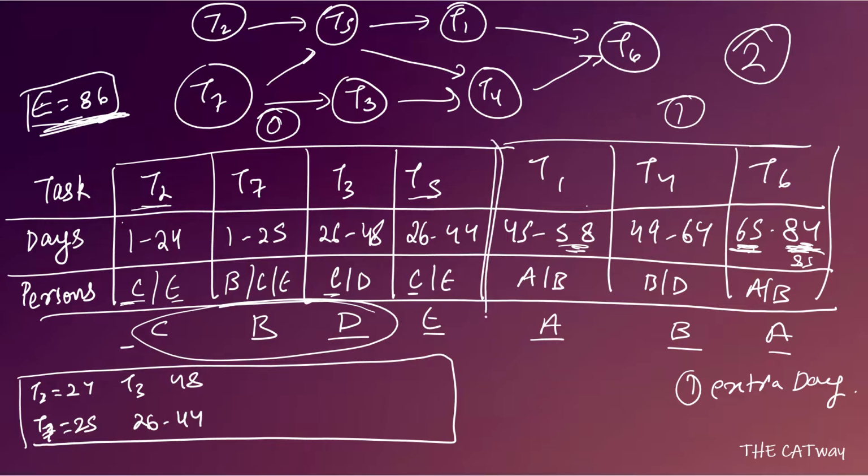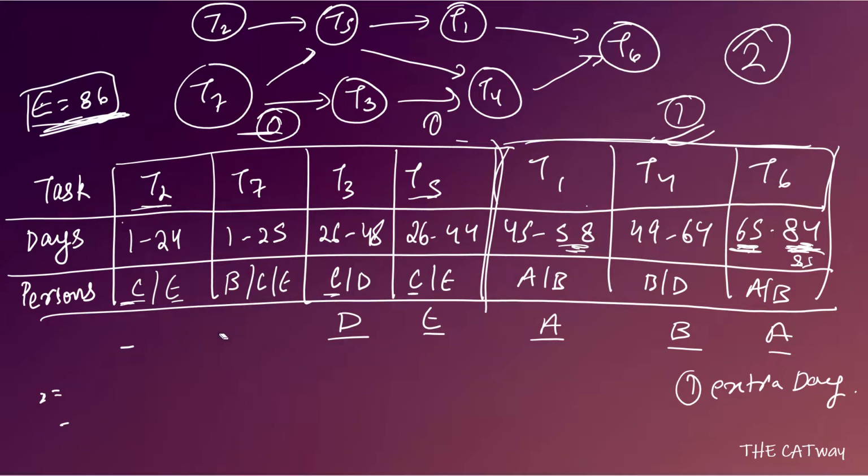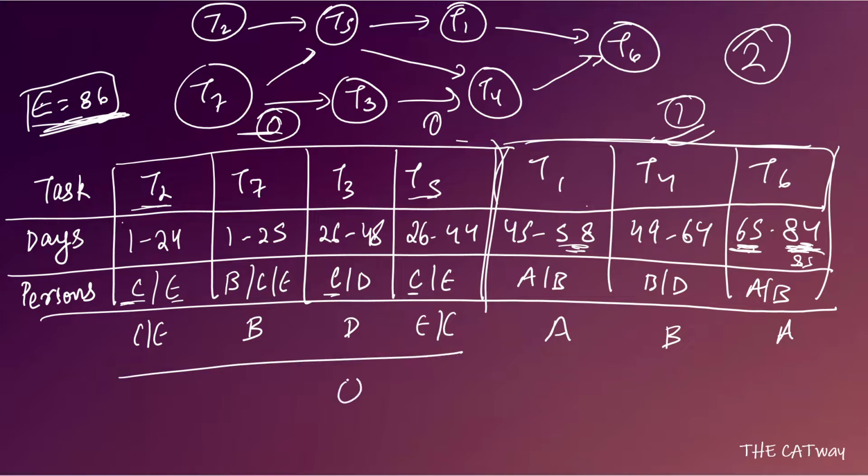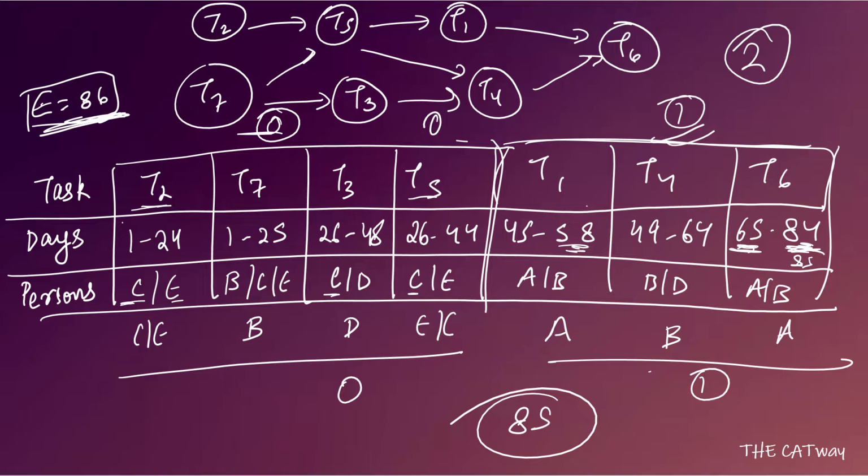So here, till here, there are zero extra days, and from T1 to T6 we have calculated one extra day. So what I was talking about, that if we get zero extra days, then our answer will be the case in which A does two tasks, that is task 1 and task 6, B does task 4, and the remaining tasks are done by C or E in any order, B, D and E or C in any order. Then we have zero extra days here, one extra day here, so that means the total number of days is going to be 85. Now let's move towards the questions.